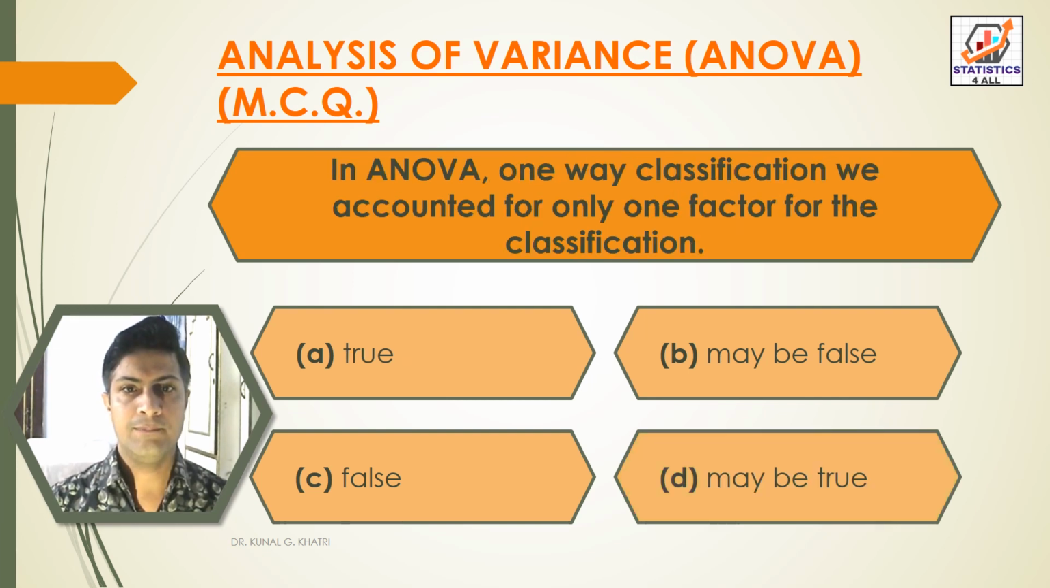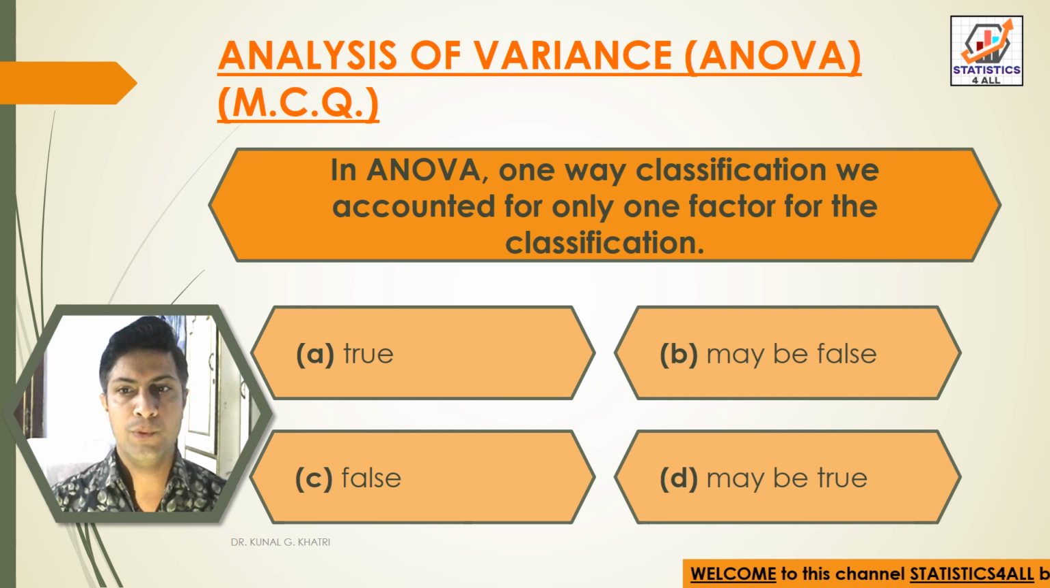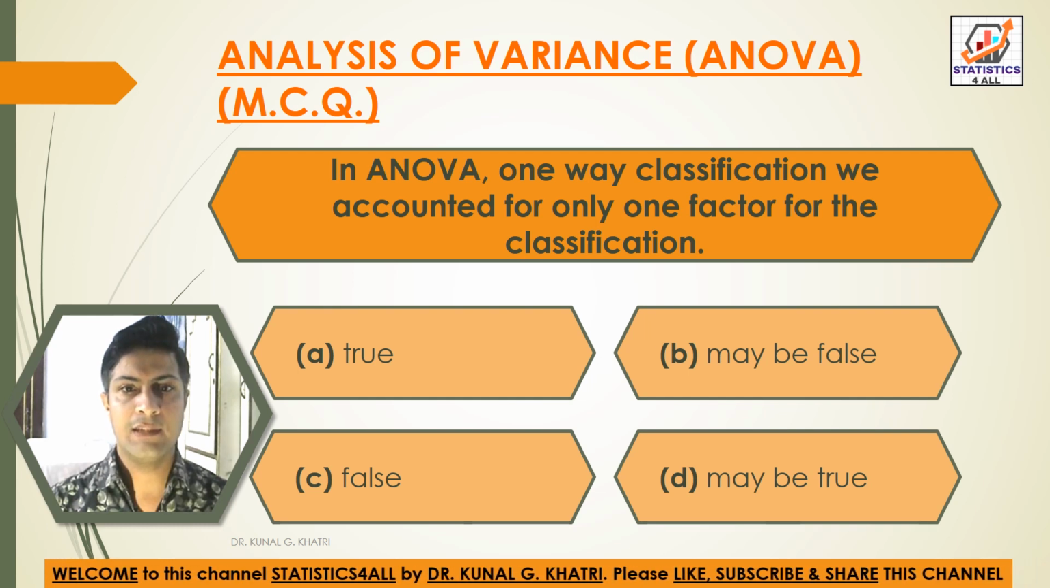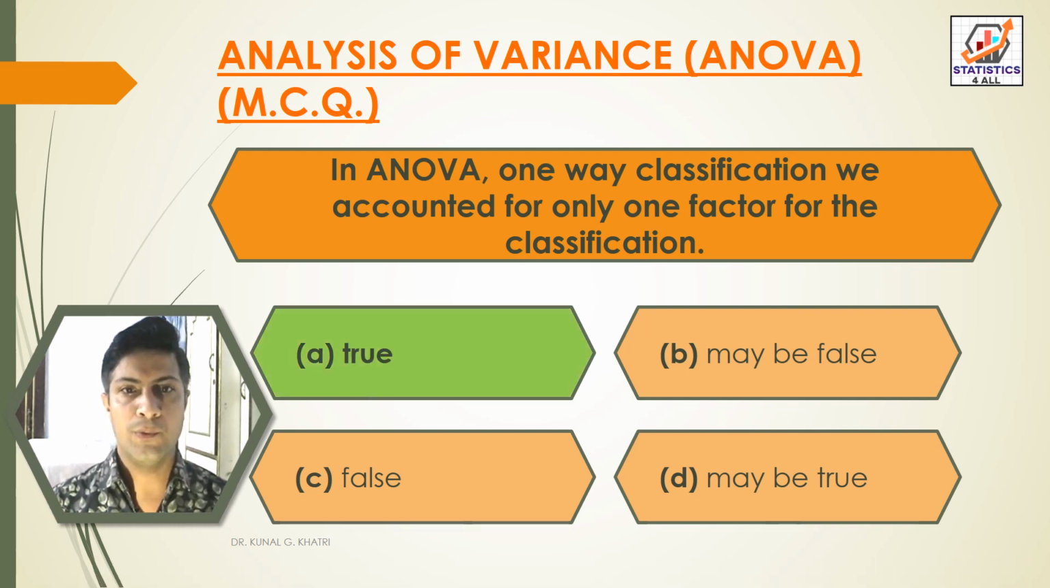Next question: in ANOVA one-way classification, we accounted for only one factor for the classification. Option A true, option B false, option C false, option D may be true. So here we have answer option A true. In ANOVA one-way classification, we accounted for only one factor for the classification.